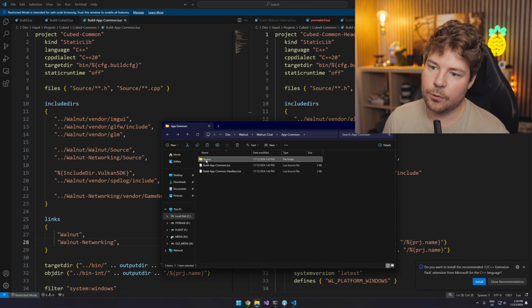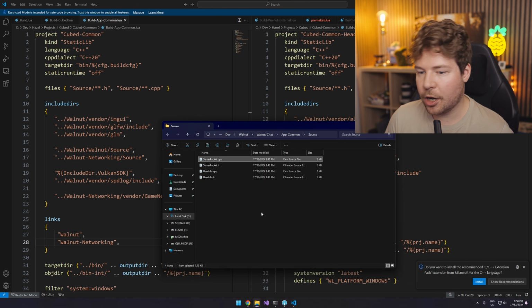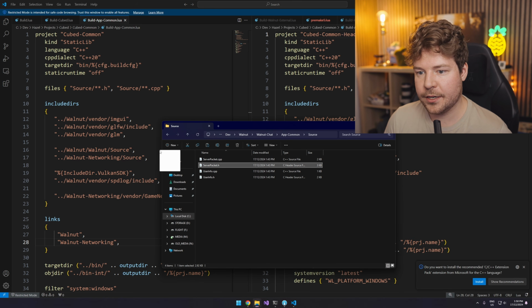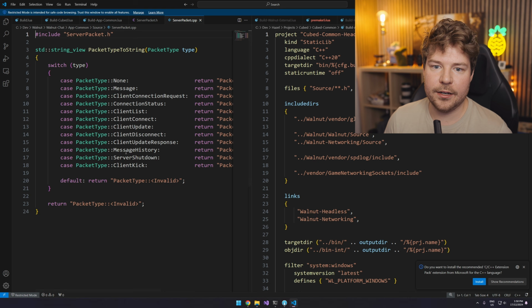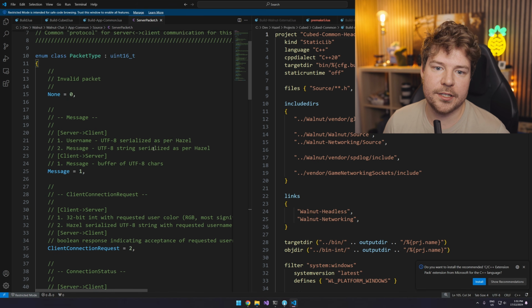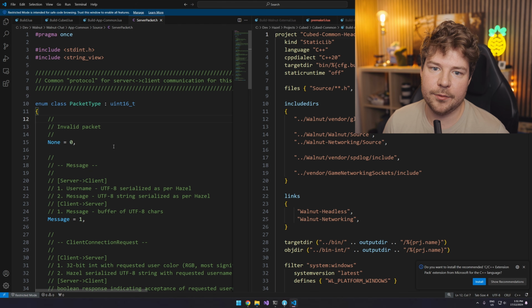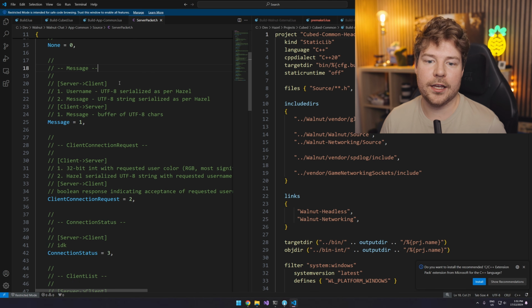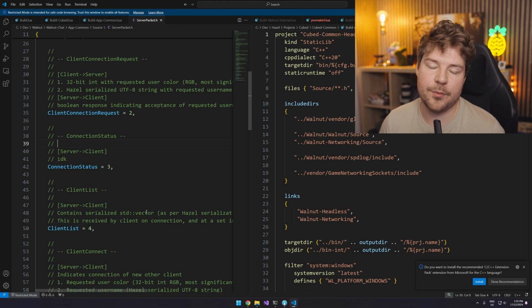So inside Walnut chat, you can see that inside app common, we did have a couple things here. Namely this server packet, and I think this is just packet type to string, but basically this was just an enum class that was like, hey, here's a protocol for server client communication so that we can agree on what kind of packet type or data message we receive.